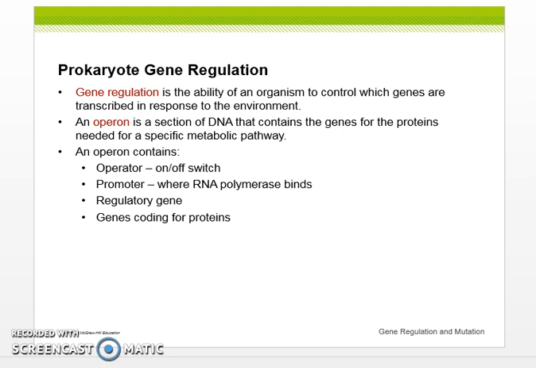Prokaryote gene regulation is the ability of an organism to control which genes are transcribed in response to the environment. An operon is a section of DNA that contains the genes for the proteins needed for a specific metabolic pathway. So a few things an operon contains: an on and off switch, a promoter, which is where RNA polymerase binds, a regulatory gene, and genes for coding proteins.